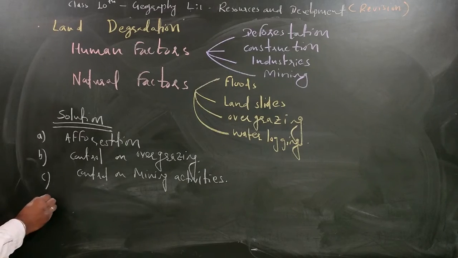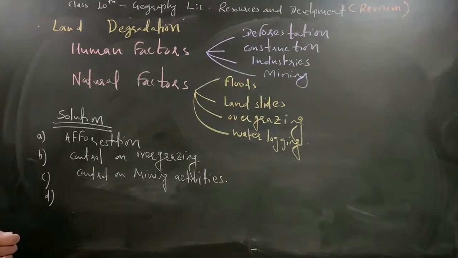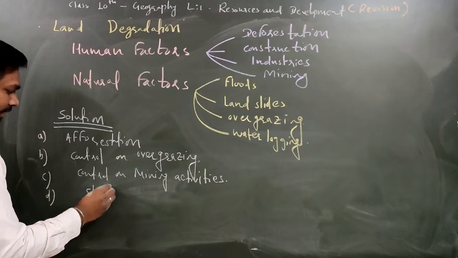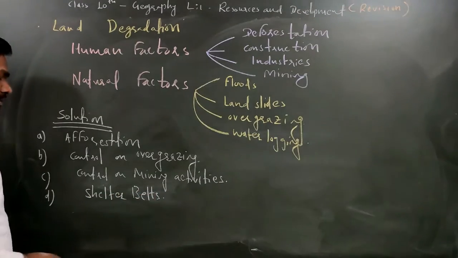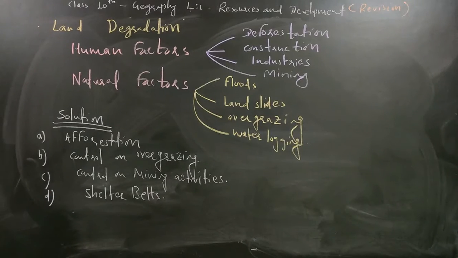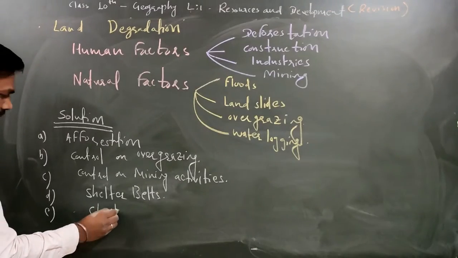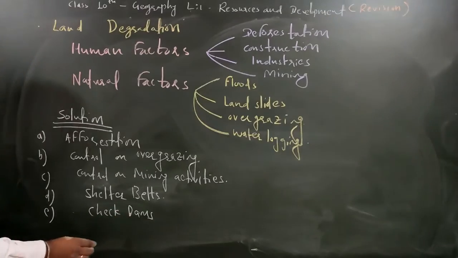Then the next one is we can develop shelter belts. What shelter belts are and everything, I'll tell you in detail when I explain the soil conservation. So shelter belts we can do. Fine. Apart from that, we can also develop check dams. So what are check dams?